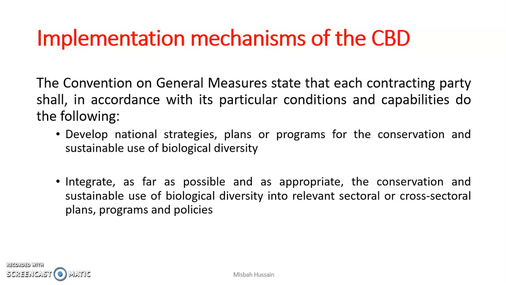Next is the implementation mechanism of the CBD: how the CBD implements its goals and its decisions. The CBD develops its strategies and goals, and the goals have different targets. These targets are further achieved by different organizations and different countries. They set these targets, make plans for them, and then work for achieving these targets.